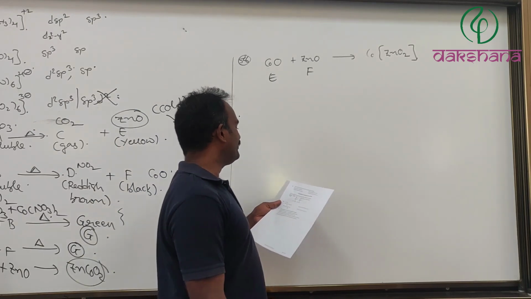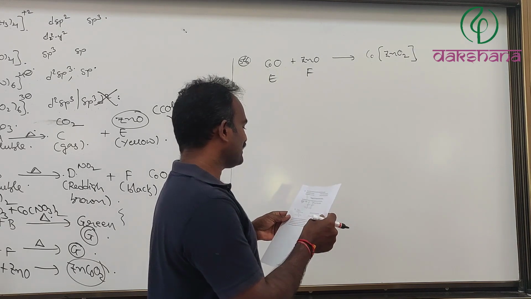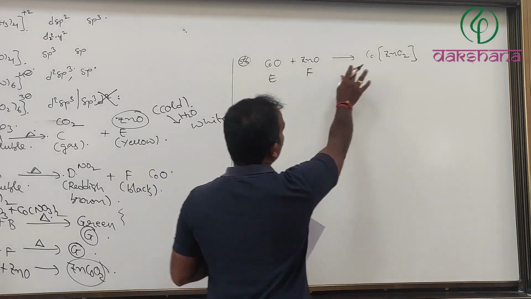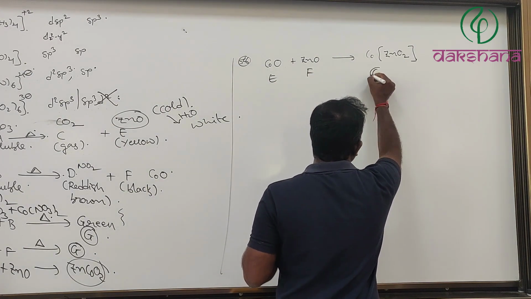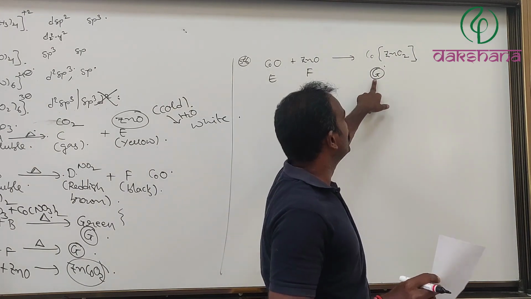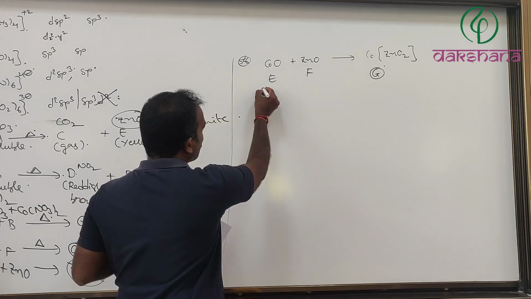In question number 58, E and F reacted together to give G. Select the incorrect option. If E and F are reacted with each other, it forms Rinman's green, as we have just spoken. With this G compound, if you see here, this is giving oxygen, therefore it serves as acid.